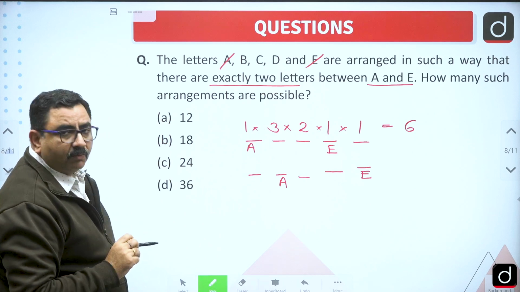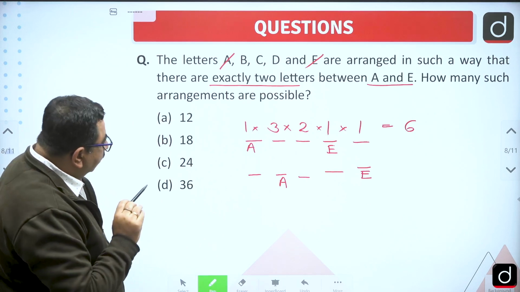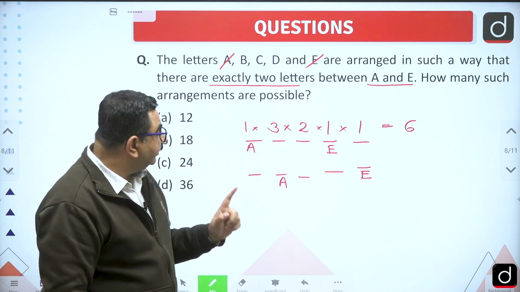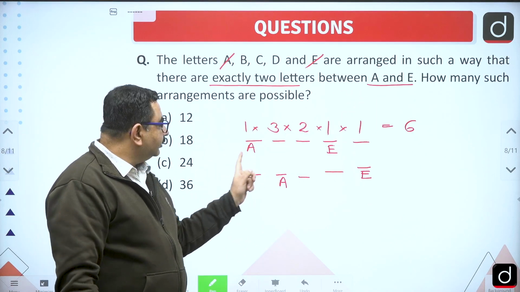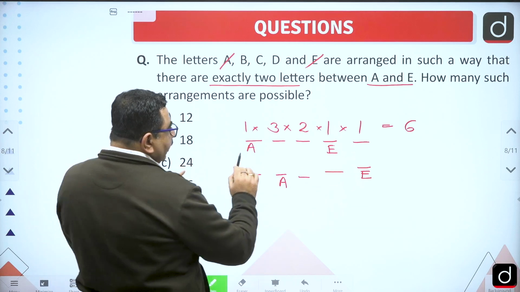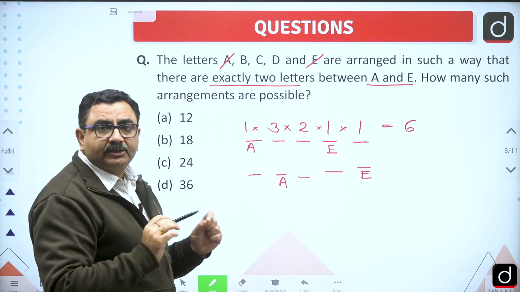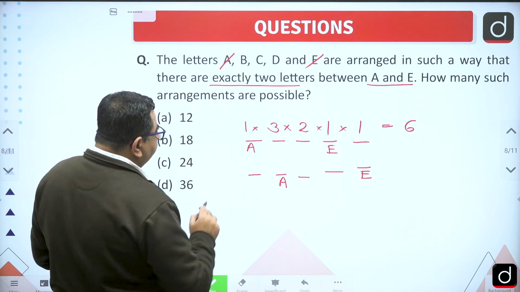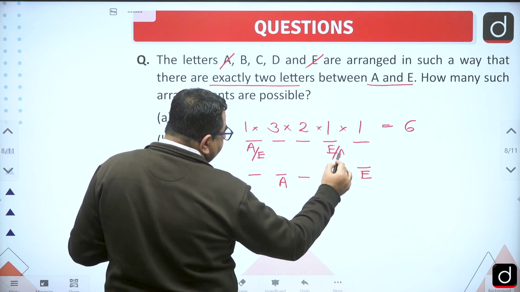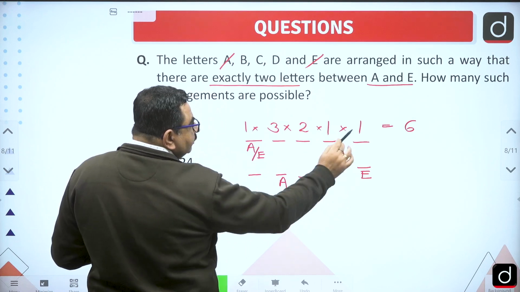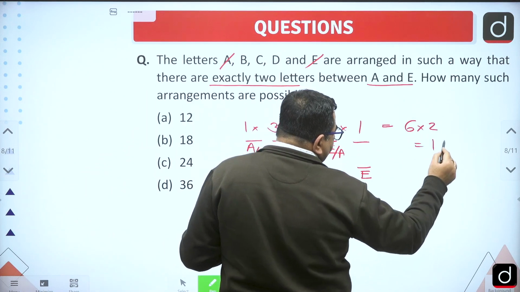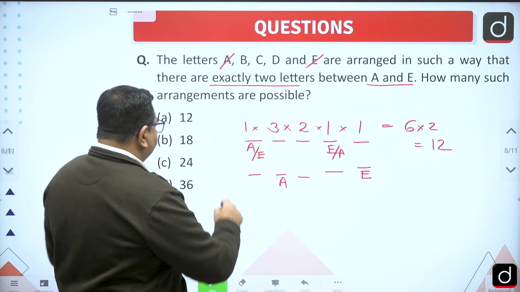But again one more thing we have to observe, that he has said between A and E. He has not said that A will be first and E will come after A, right? It means A and E can interchange their positions also. So if they interchange their positions, suppose E comes here and A comes here, again there will be 6 more ways. So can I say the total number of ways will be 12 in the first case, right?